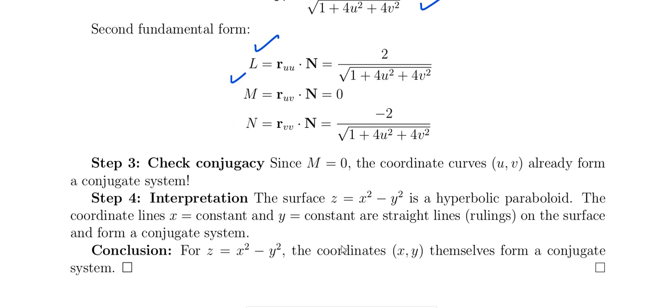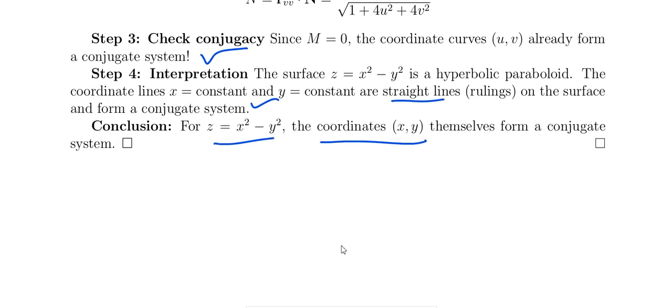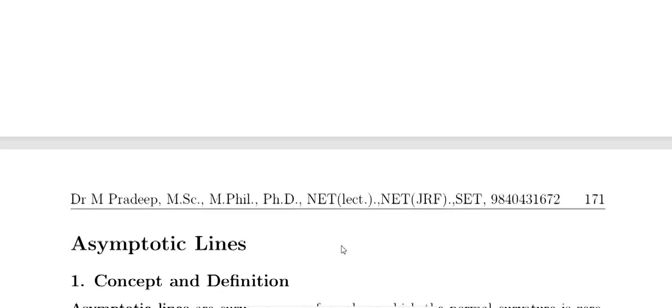Looking at the conjugacy, that is m equal to 0. So the coordinate curves u comma v already form a conjugate system. And z equal to x square minus y square is a hyperbolic paraboloid. The coordinate lines x equal to constant, y equal to constant are straight lines on the surface and form the conjugate system. Therefore, for z equal to x square minus y square, the coordinates x comma y themselves form a conjugate system, that is the x axis, y axis coordinates.